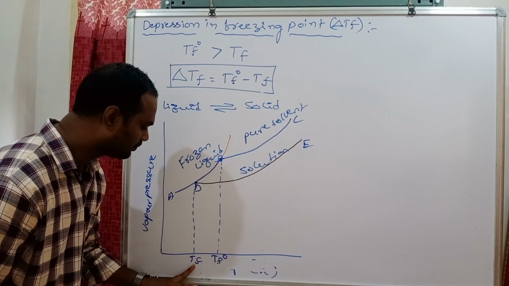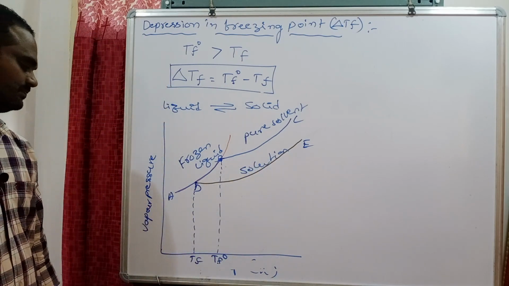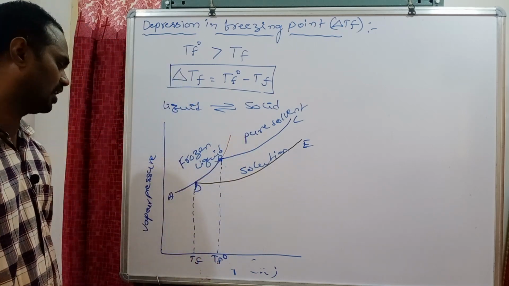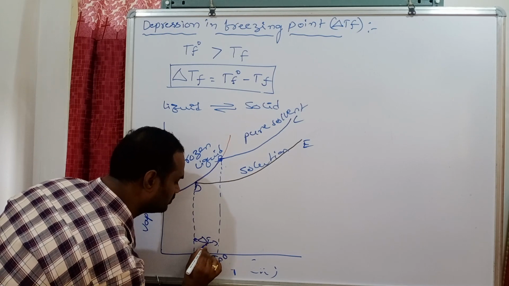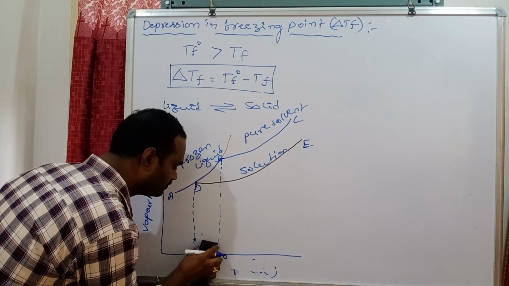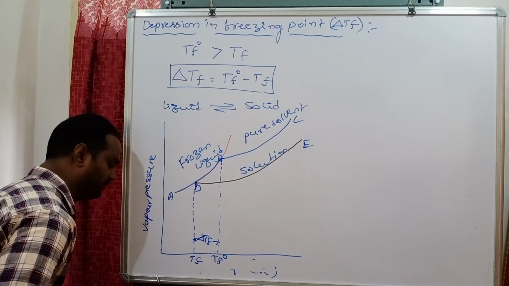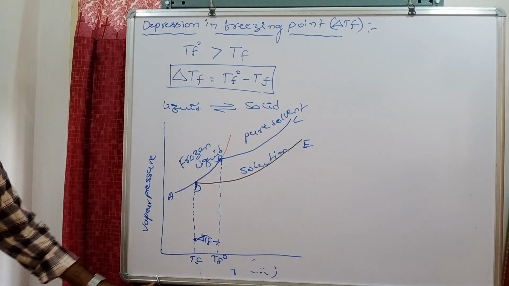TF is the freezing temperature of the solution, and TF naught is the freezing temperature of the pure solvent. The difference between TF naught and TF is called delta TF.